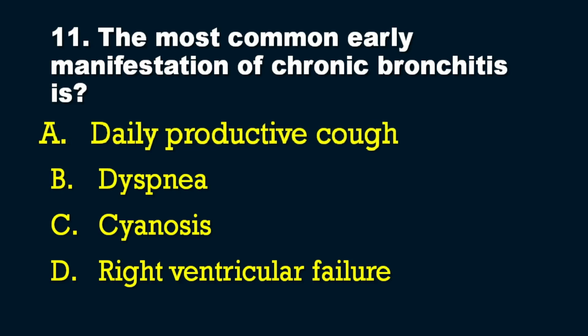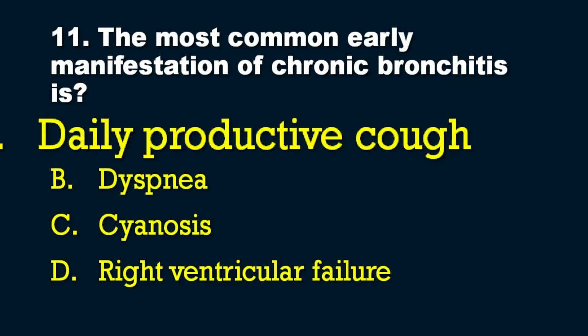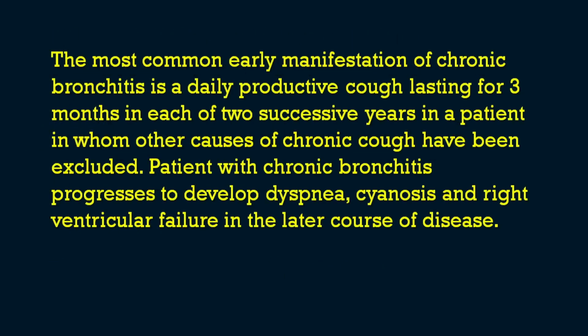So the answer is option number A, that is daily productive cough. You know that the most common early manifestation of chronic bronchitis is a daily productive cough which lasts for 3 months in each of 2 successive years in a patient in whom other causes of the chronic cough have been excluded. Okay, so this is a criteria to diagnose chronic bronchitis. So there should be daily productive cough which lasts for 3 months in each of the 2 successive years. We have to exclude the other causes for cough.